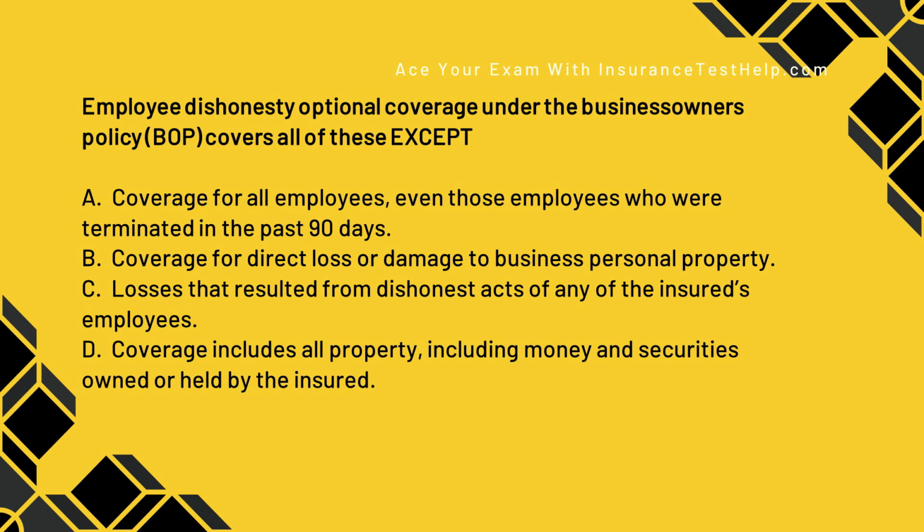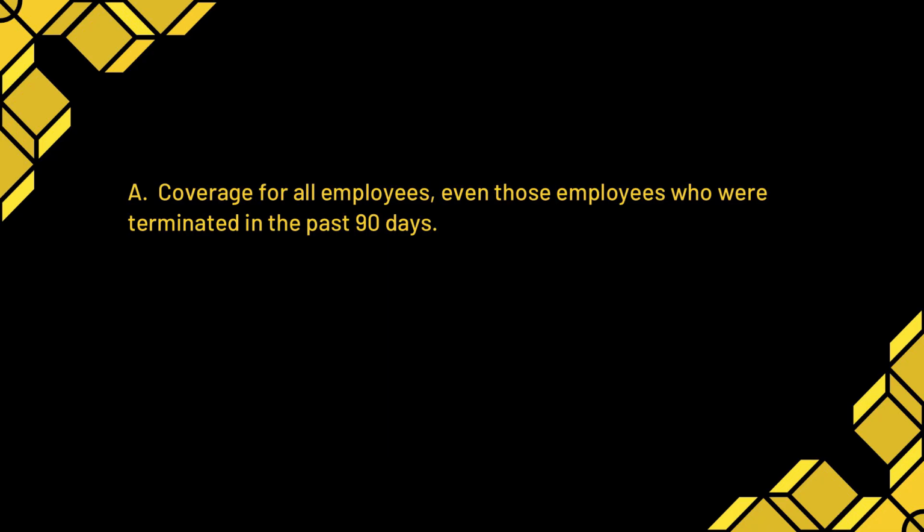B, coverage for direct loss or damage to business personal property. C, losses that resulted from dishonest acts of any of the insured employees. D, coverage includes all property, including money and securities owned or held by the insured. So remember, this is an except question. So the 90 days was there to trip you up. The correct answer is A.